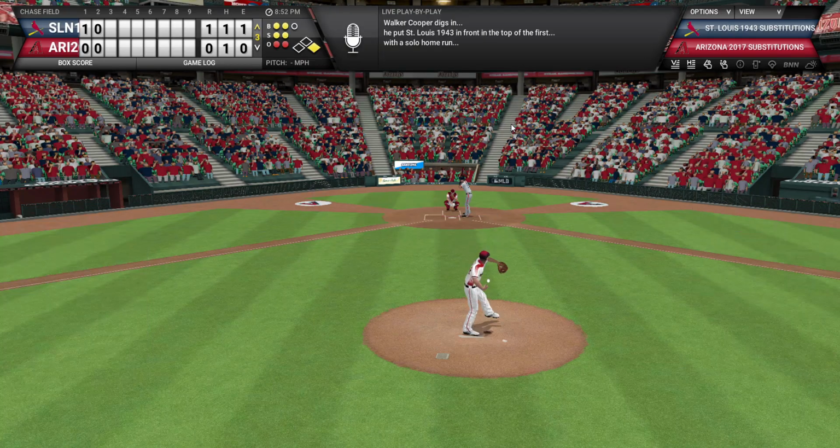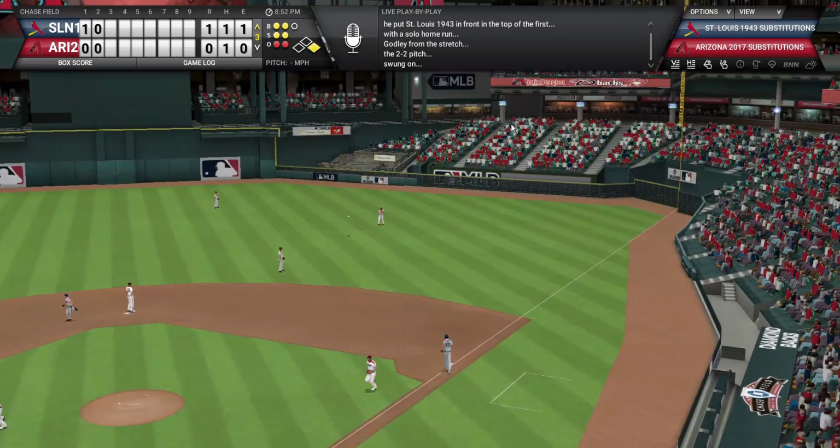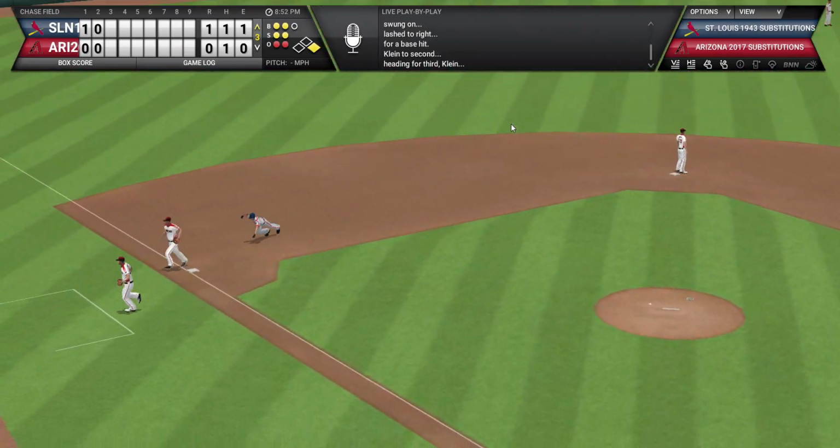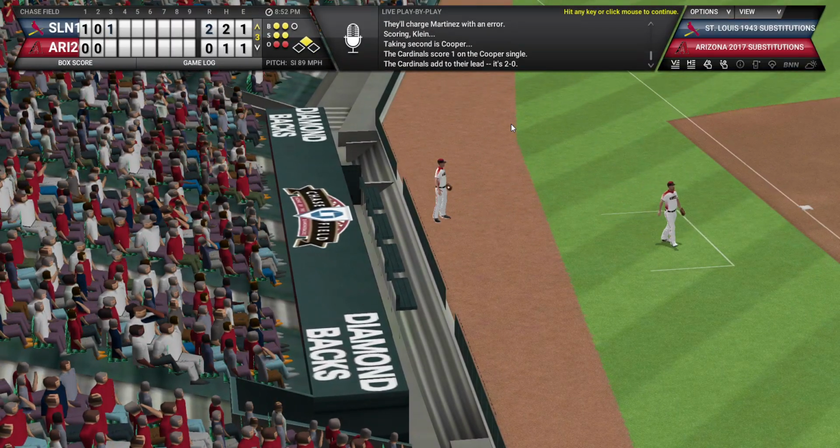And now Walker Cooper takes a 2-2 count, and he's going to drive it to right field for a single, a big opposite field single. But the runner's going for third, and it's a bad throw. Oh my goodness, he was going for third, which probably was a mistake.